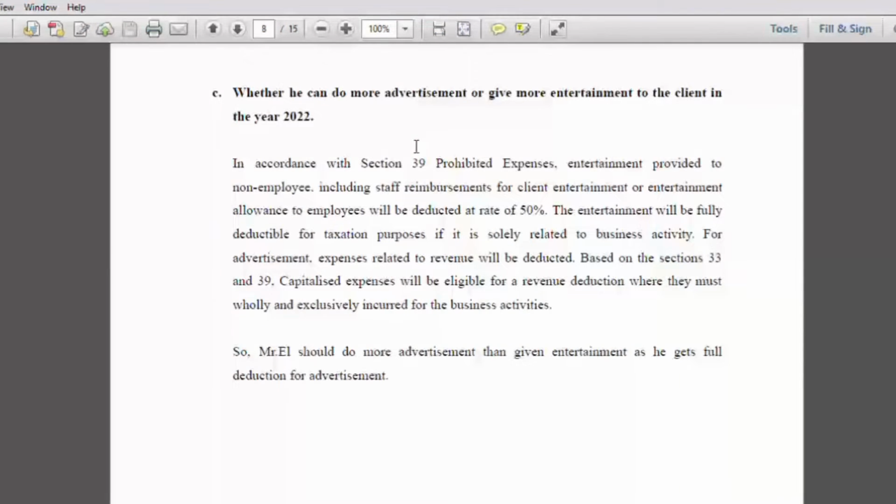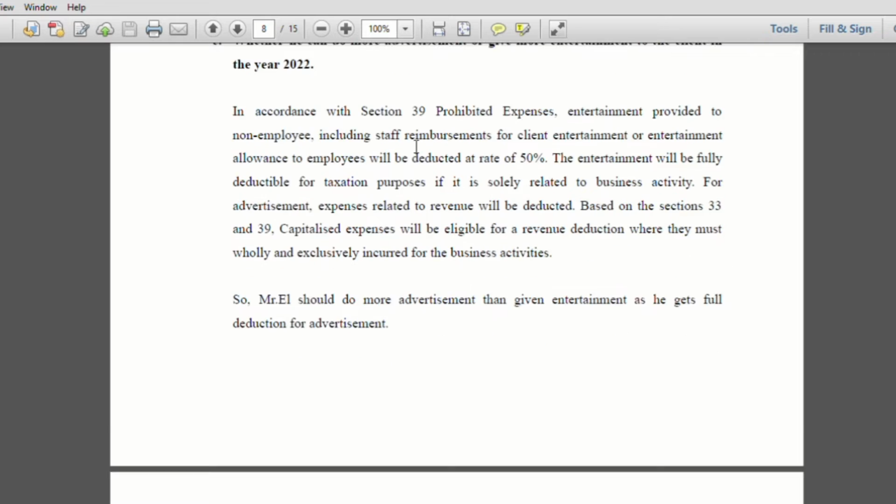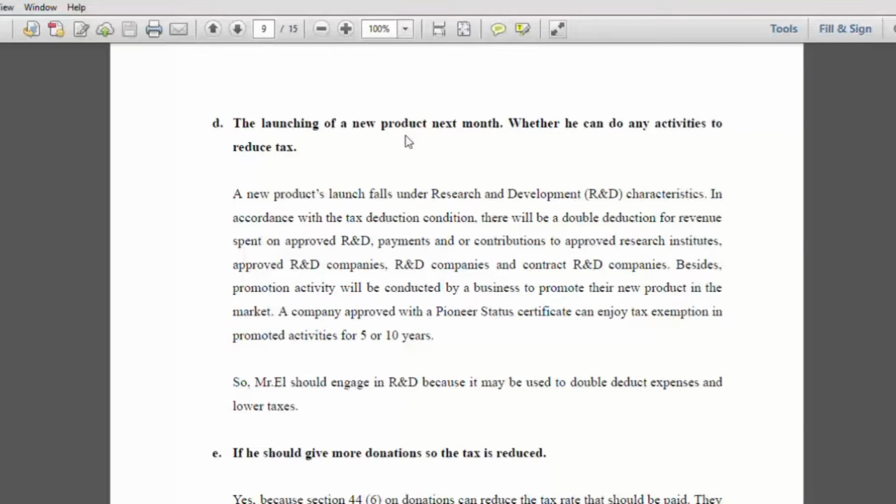Then, for C, whether he can do more advertisement or give more entertainment to the client in the year 2022. Mr. L should do more advertisement that is related to the business because of the full tax deduction compared to entertainment for clients that only gets 50% tax deduction. Then for D, the launching of a new product next month, whether he can do any activities to reduce tax. This type of tax planning is under R&D and it is a must for any business to reduce tax because it is used for double deduction. So Mr. L is highly encouraged to do this R&D.